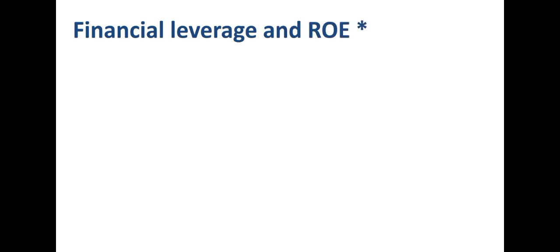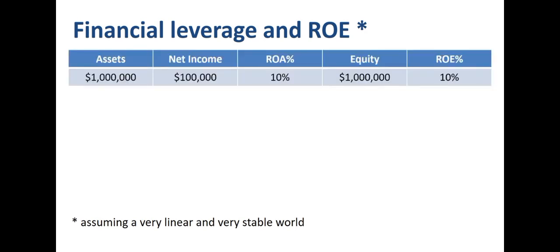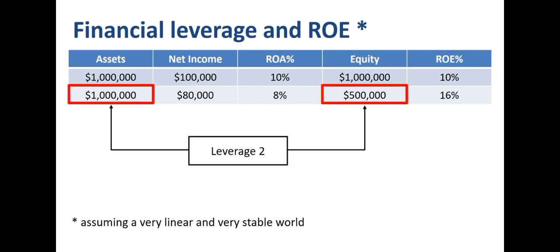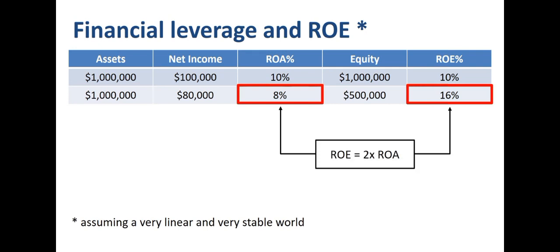Let's summarize these 4 financial leverage scenarios with the very important disclaimer that we are assuming a very linear and very stable world. In this specific example, $1 million in assets, fully financed with equity, generate 10% return on assets and 10% return on equity. The same assets, financed 50-50 between equity and debt, generate 8% return on assets and 16% return on equity. The financial leverage is 2. For every dollar of equity, there are $2 of assets. If financial leverage is 2, then ROE is 2 times ROA.